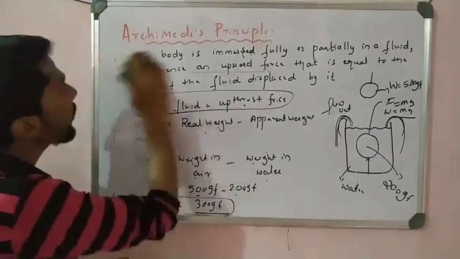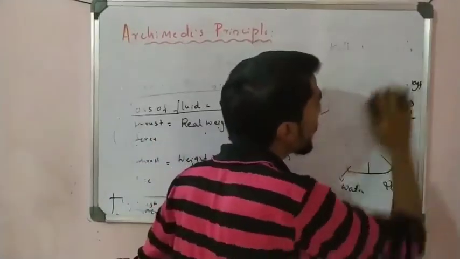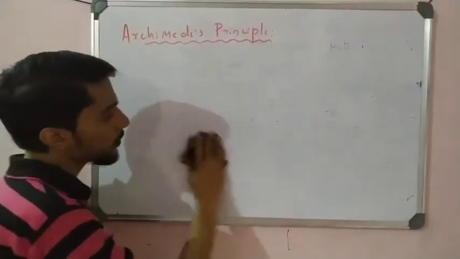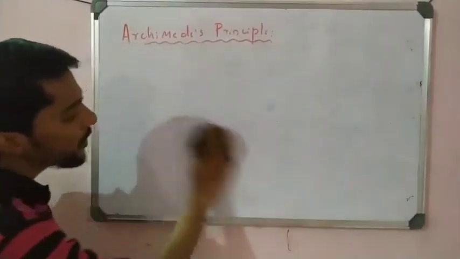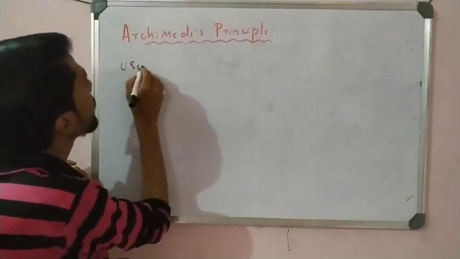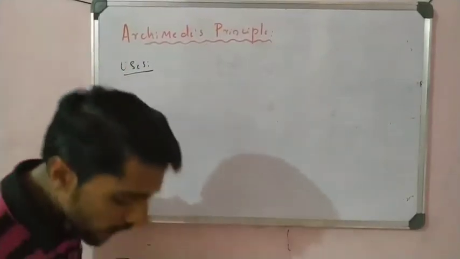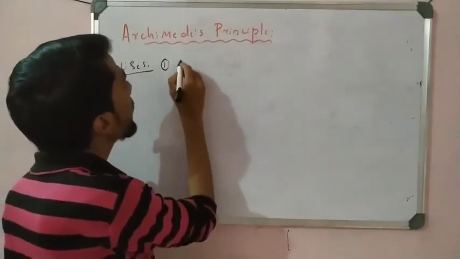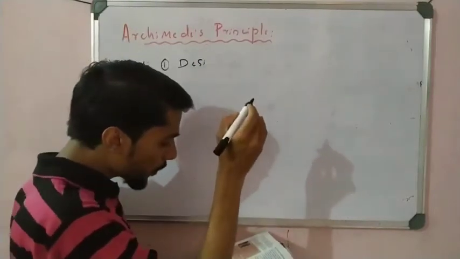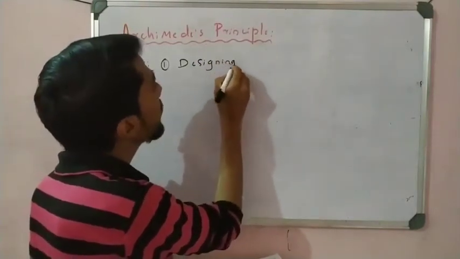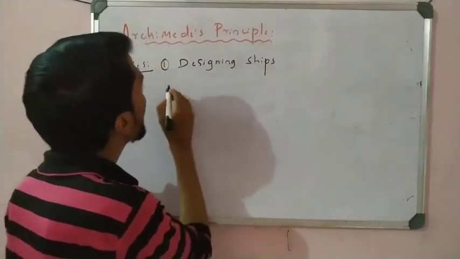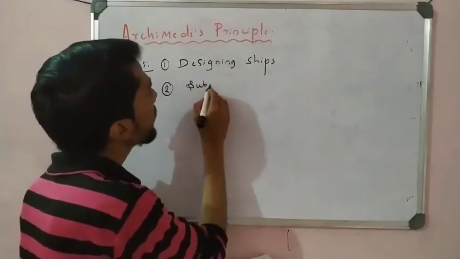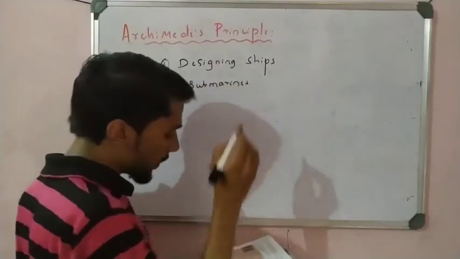So now let us see the uses of Archimedes principle. That is also very important. Where is this principle used? Okay, uses. The first one is used in designing ships. The second one is designing submarines. Okay, that is also used.